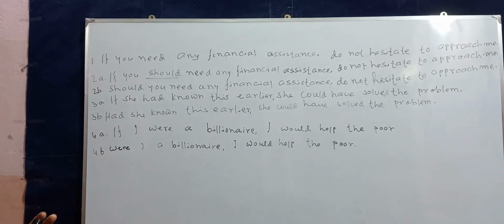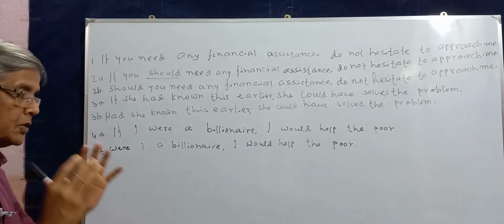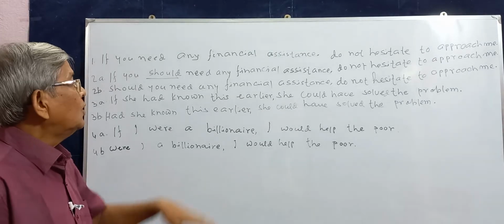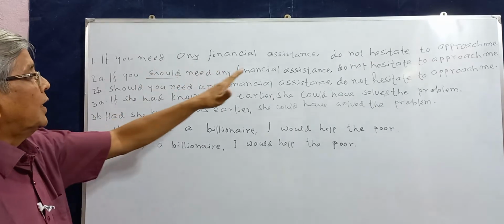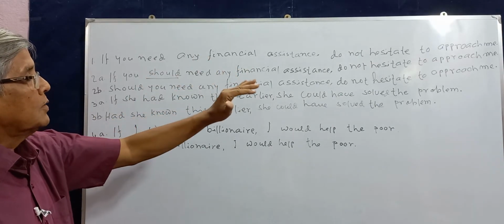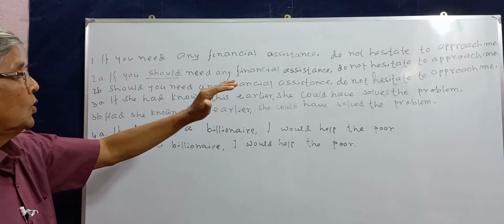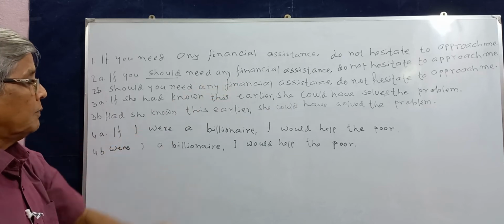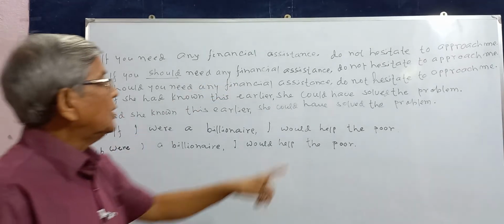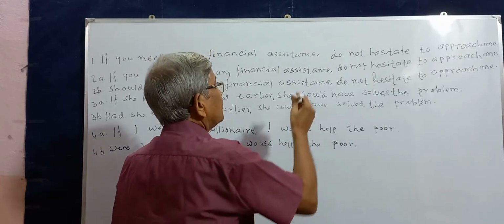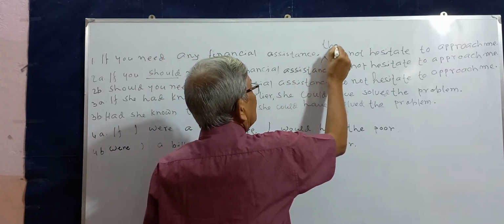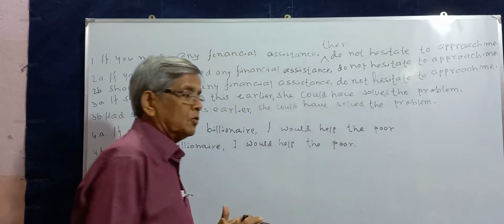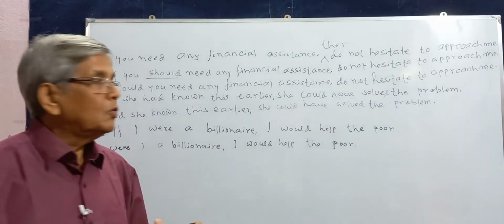Usually in such sentences, with conditional clauses, we first place the subordinate clause, then a comma, and after that we place the principal clause, do not hesitate to approach me. And if you like to, you can place the word then at the beginning of the principal clause. But if you do not use then, the sentence is okay.